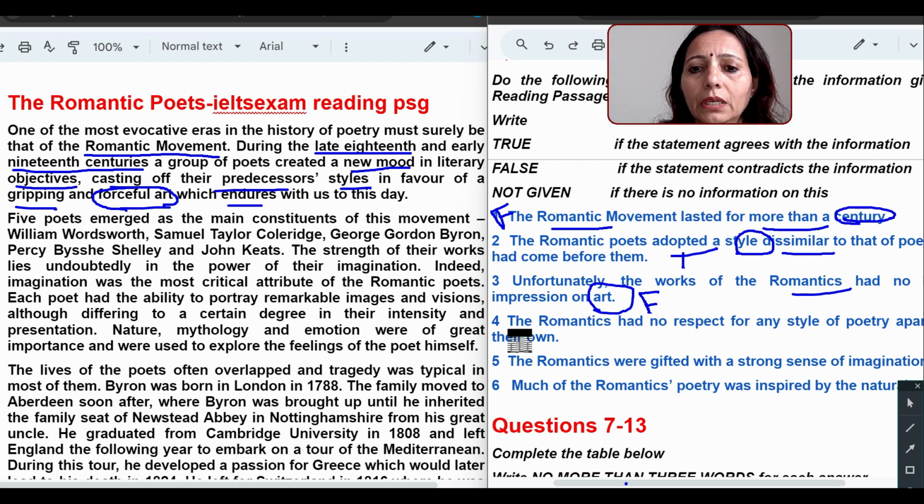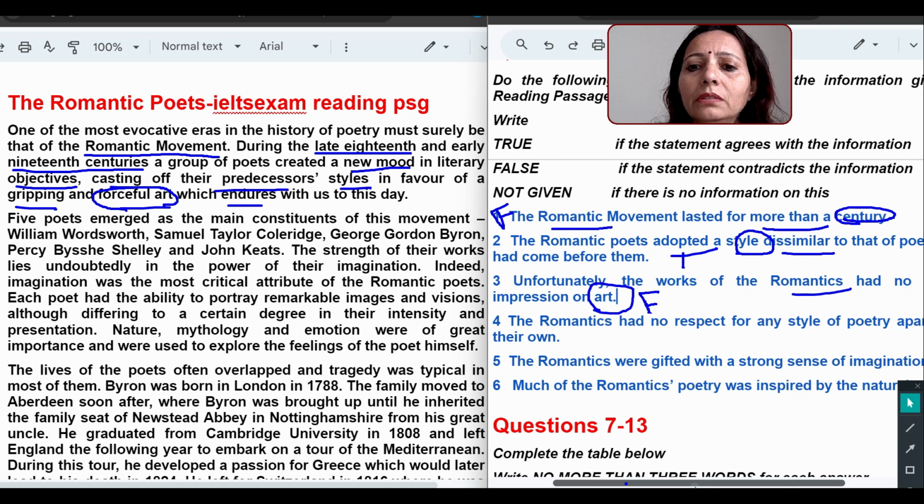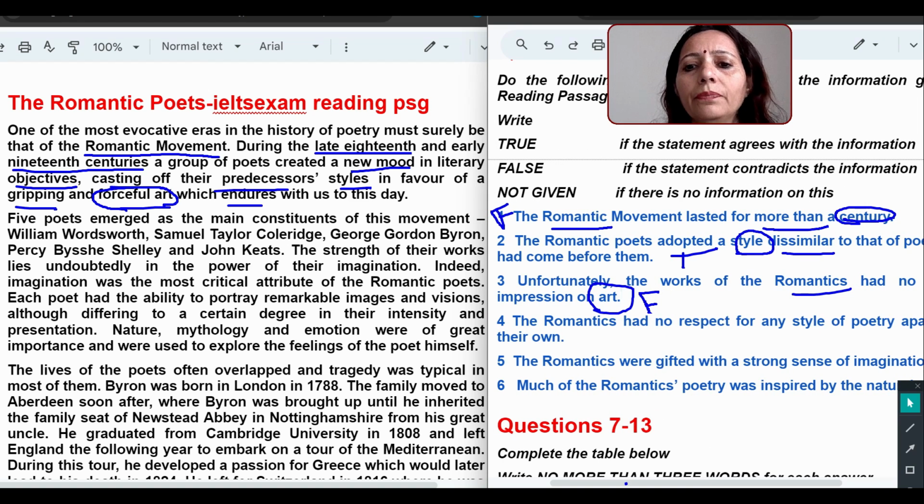Okay, fourth number. The romantics had no respect for any style of poetry apart from their own. Okay, so let's check it. Just read the question statement. The Romantics had no respect for any style of poetry apart from their own. So they have no respect for any style of poetry.